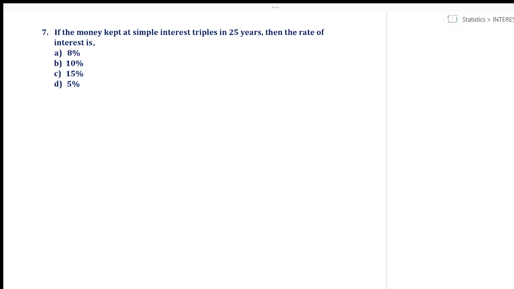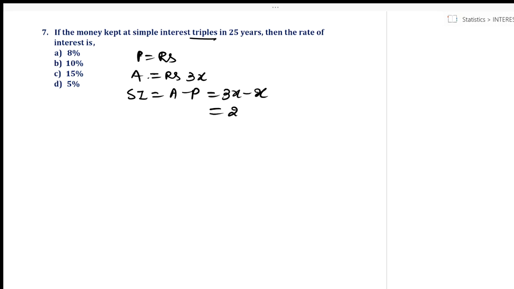Okay, so this is a question where the money becomes 3 times, triples in 25 years. Then I have to find out the rate of interest. So let's first solve it in a longer approach. If P is equal to rupees X, so what is A? A is equal to rupees 3x. Why? Because it becomes 3 times, triples. So what is SI? SI is equal to A minus P, which is equal to 3x minus x, which is equal to how much? 2x. Fine? Okay.